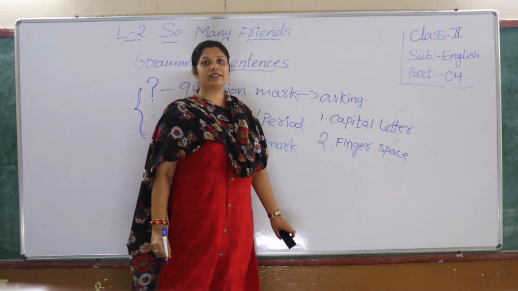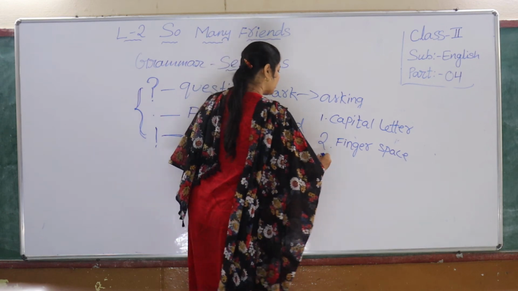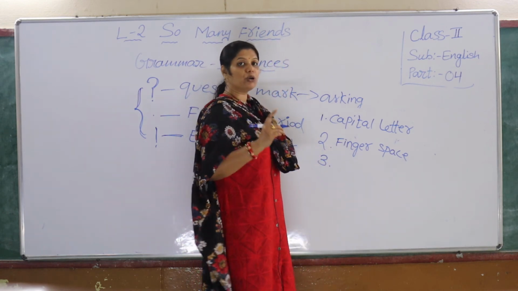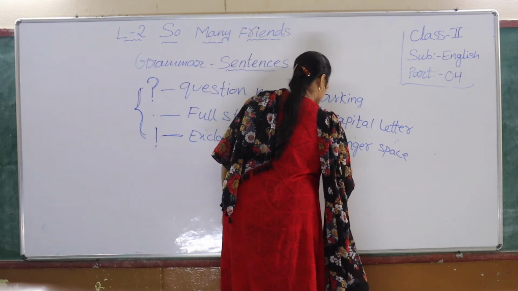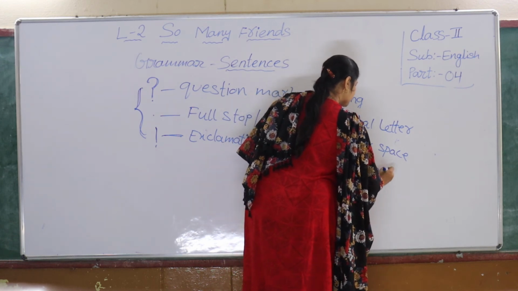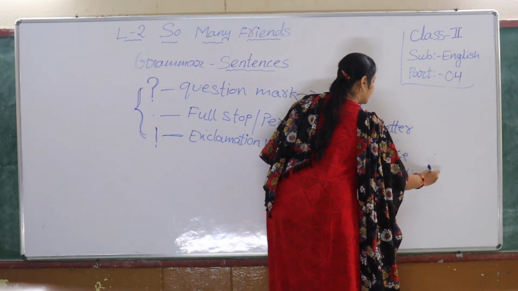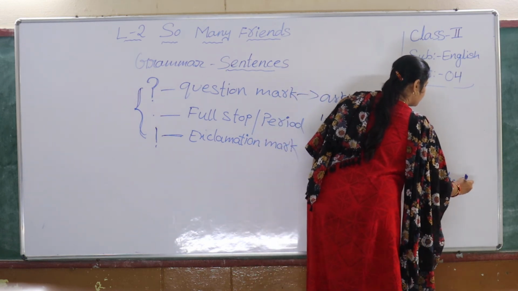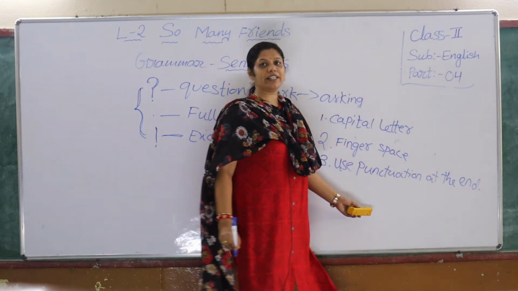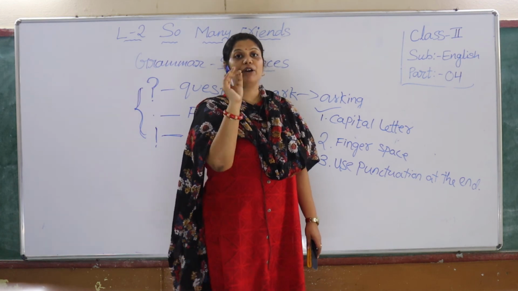What you have to give here? Finger space. Third one, you must use punctuation at the end of a sentence. Then your sentences will be perfect.